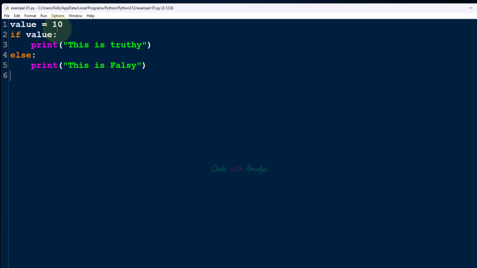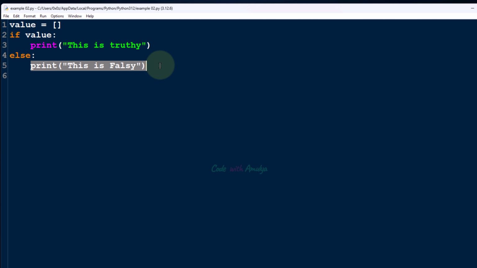In this example, we used an integer value. Here 10 is not an empty value, so it is evaluated as true in a boolean context. That's why when we used it with the if condition, we'll get this output. When we take an empty list, it is evaluated as false, so we'll get output as "This is falsy". I hope now you understood truthy and falsy and why we can use an integer or empty list as the condition with if-else conditional statements.